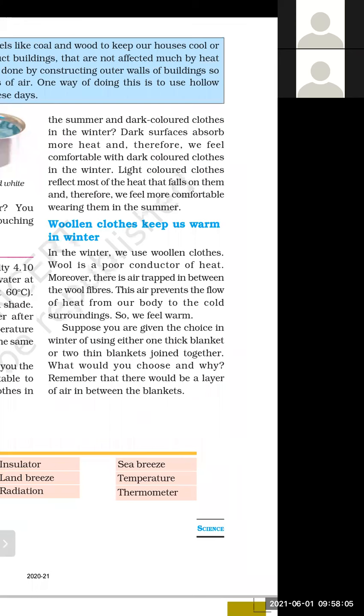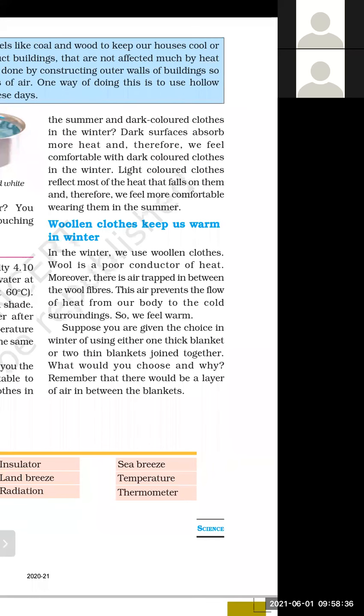Light color clothes reflect most of the heat that falls on them and therefore we feel more comfortable wearing them in summer. So students, there is a question and there is an answer also. Why do we wear dark color clothes in winter and light color clothes in summer? Woolen clothes keep us warm in winter. What is the reason behind that? Why do we prefer to wear woolen clothes?